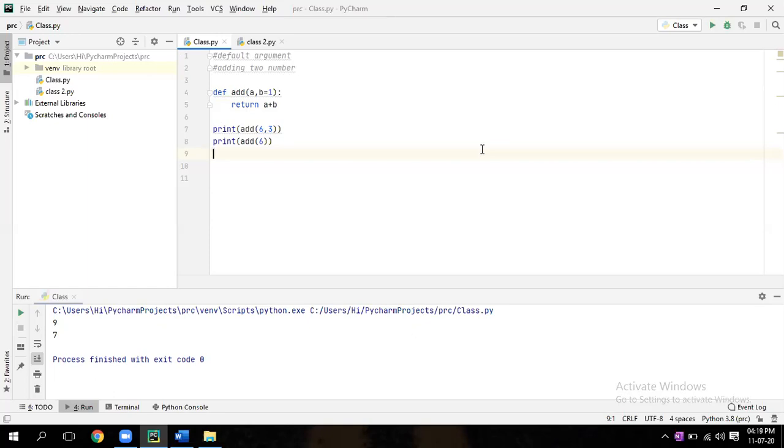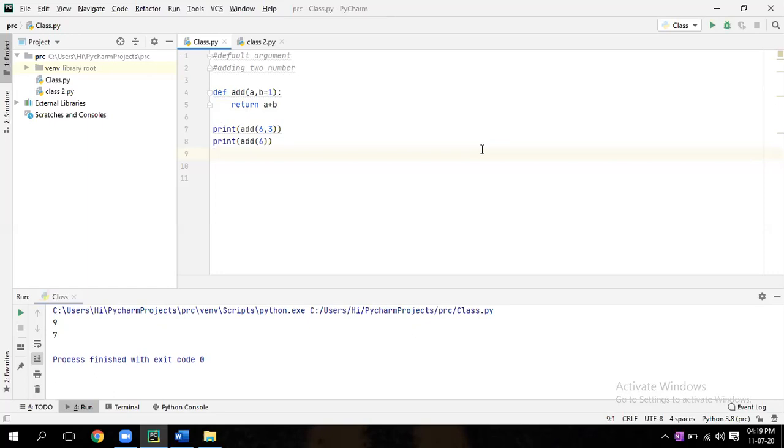Can you explain what is happening here? We are giving a equal to 6, and b equal to 1 means b will take 1 only. So you give only the a value, and it automatically takes the b value. But in the previous one, it was not taking, because we defined b as 3. Correct. So this is nothing but called default argument.